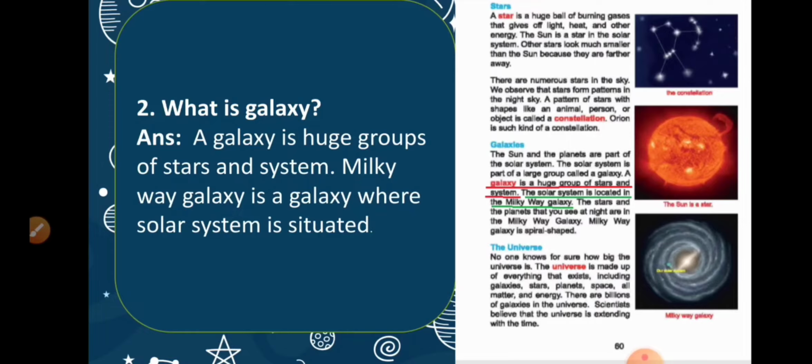The answer is, a galaxy is a huge group of stars and systems. System means just like a solar system. Maybe in a galaxy there are a lot of stars around which a lot of planets are moving, similar to our solar system. So a galaxy is a huge group of stars and systems, and Milky Way galaxy is the galaxy where the solar system is situated, right? All right, I hope you can answer this one. Now let's see the third question.